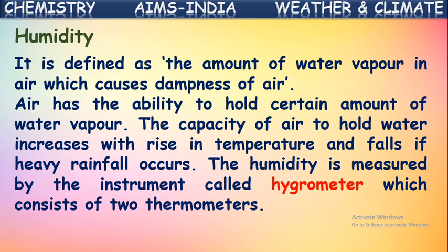The humidity is measured by the instrument called a hygrometer. Yes, we can measure this humidity also. The instrument used for measuring humidity is called a hygrometer, which generally consists of two thermometers. So this hygrometer is made with two thermometers. It is used for measuring humidity in a place.